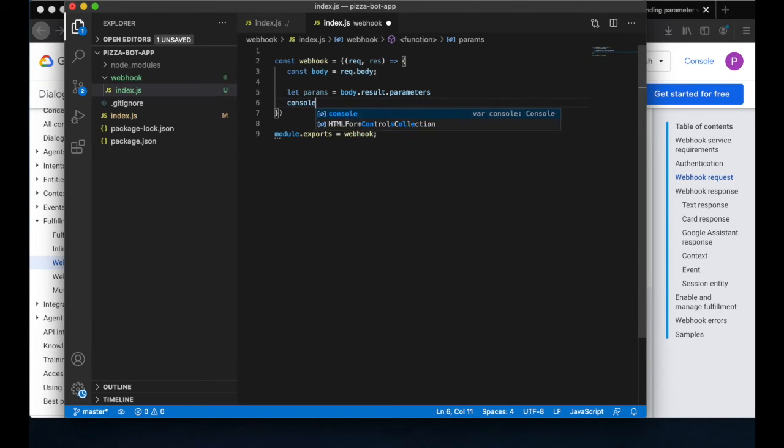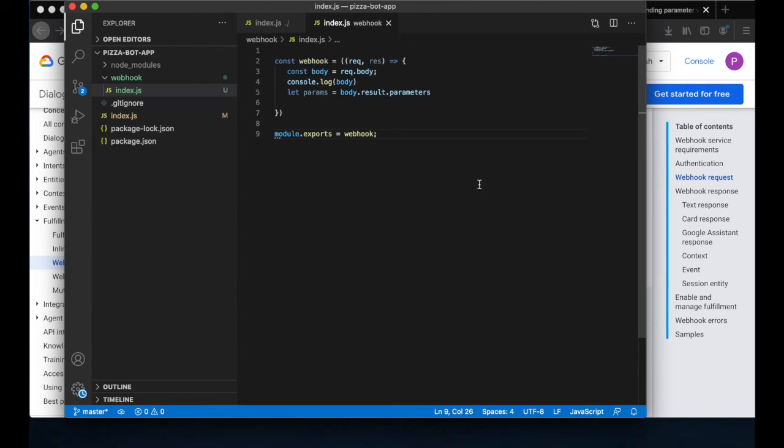We could try to log them here first. And actually I would like to see what I'm getting in the body before I even do that. Sounds good.